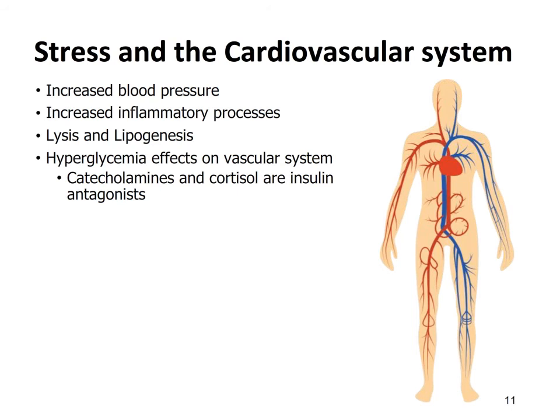The stress hormones also significantly affect the cardiovascular system. The sympathetic nervous system increases the blood pressure. Increased levels of inflammatory cytokines result in increased inflammation, which is an important component in developing cardiovascular disease. Then also stress results in the lysis of fatty acids, which increases serum lipids, and hyperglycemia is increased, as mentioned in the previous slides. Catecholamines and cortisol are insulin antagonists, and this leads to increased blood sugars in the body.